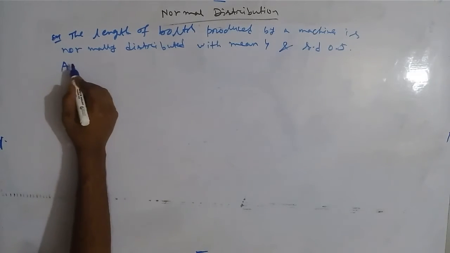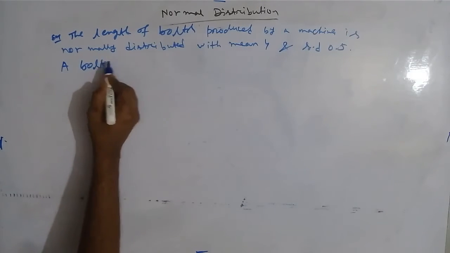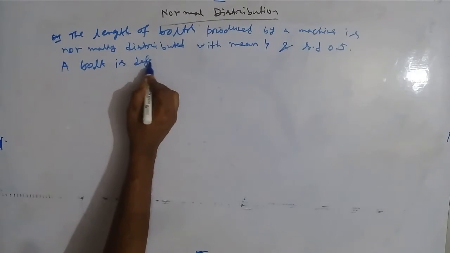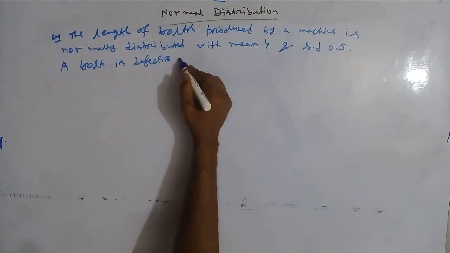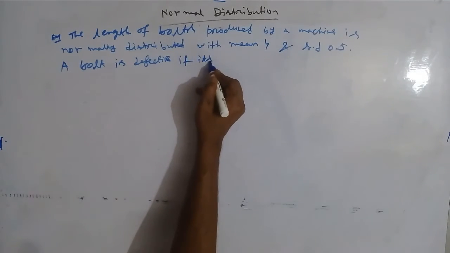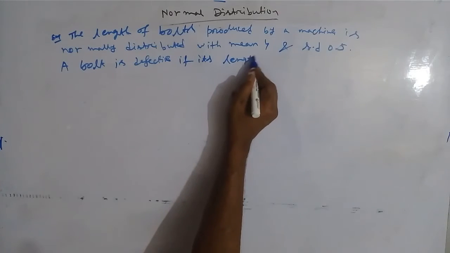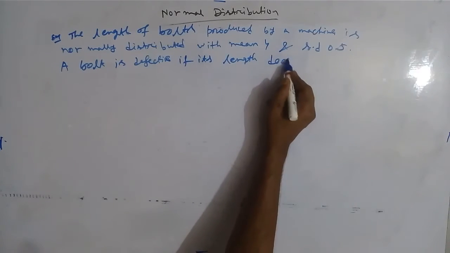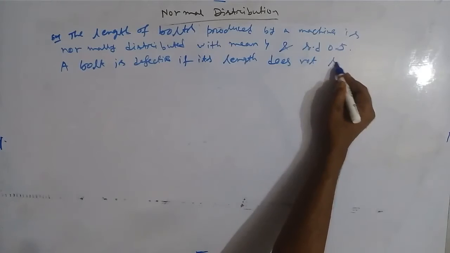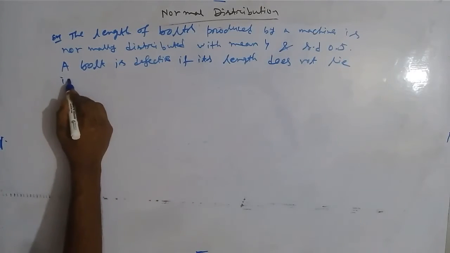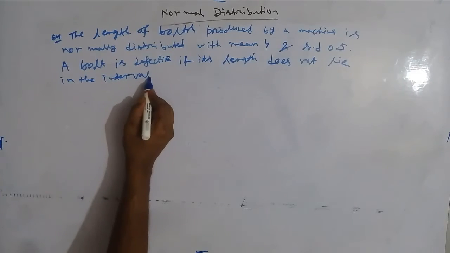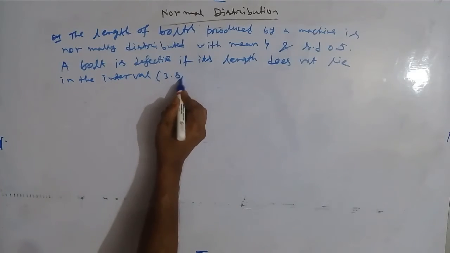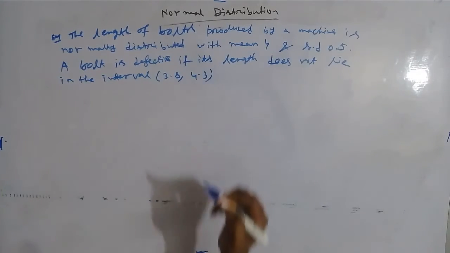A bolt is defective if its length does not lie in the interval 3.8, 4.3.